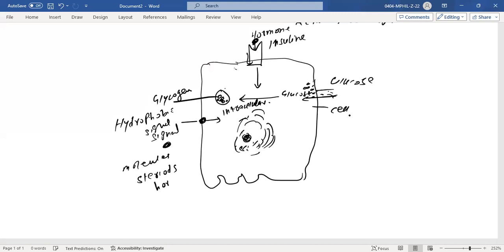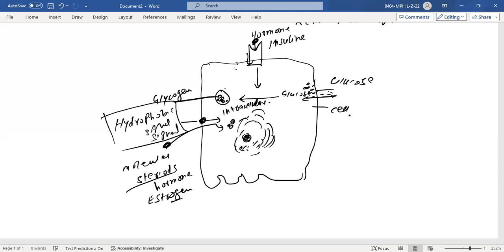Steroid hormones always come into the cell, and they directly enter through the lipid bilayer. For example, you have estrogen, testosterone, and many other hormones which are steroid hormones. They don't have any target on the membrane. They always get in, and there they have some target on which they will act. So this is another case, for steroid hormones or hydrophobic signals.